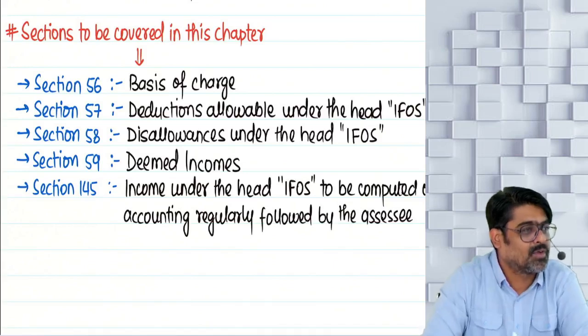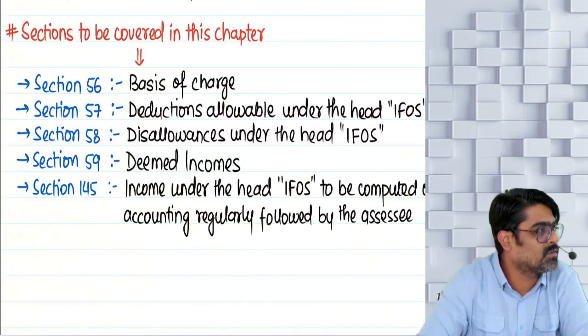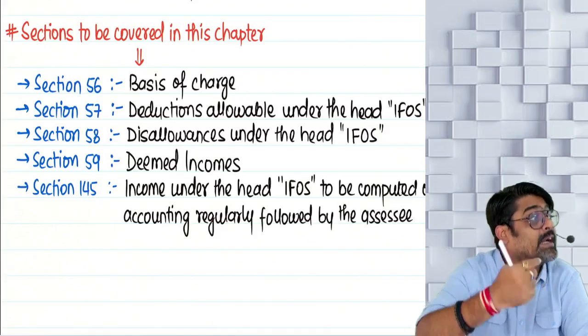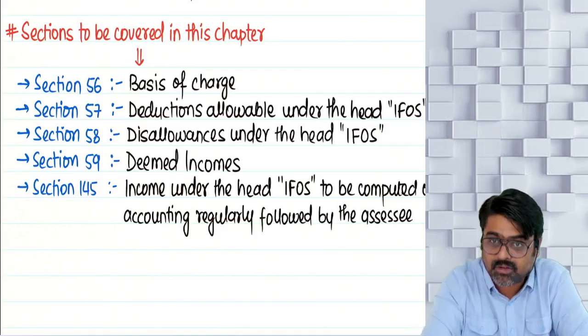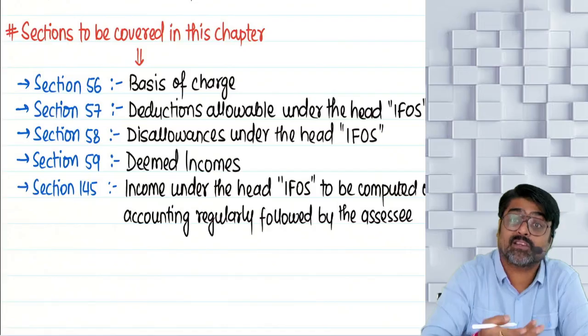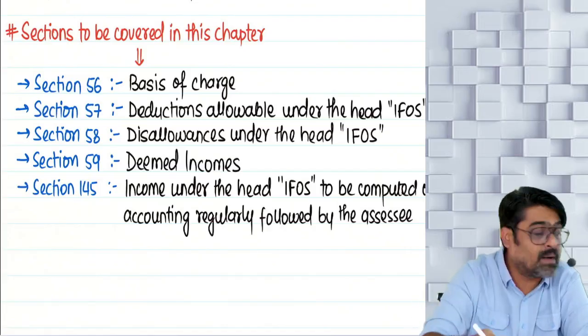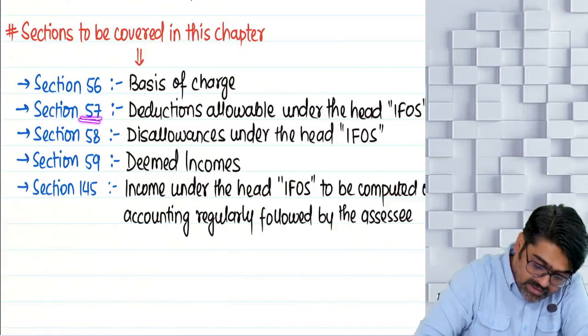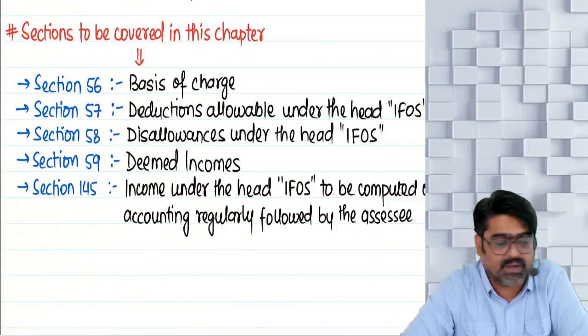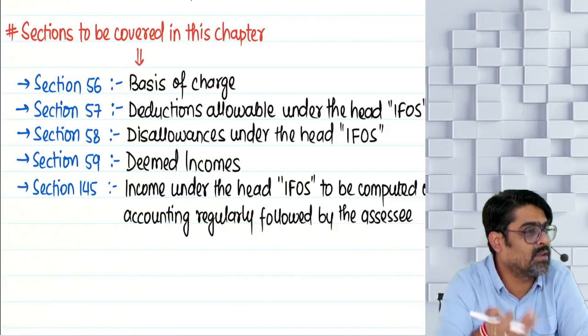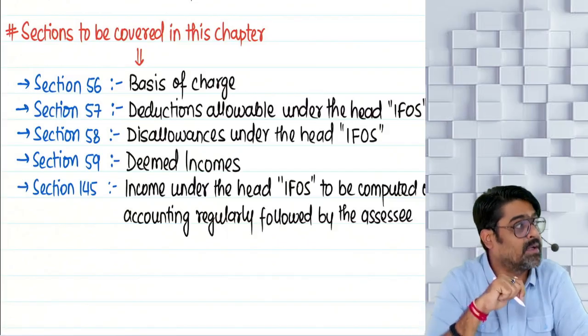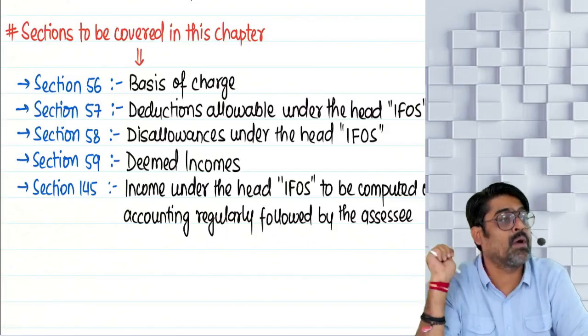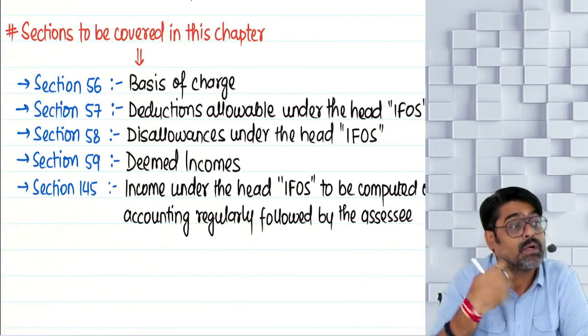Now, once the income is charged under this head, out of that income, you will get some reductions. You will be allowed to reduce some amounts, and that is known as deductions. So which all things you can take as a deduction out of the incomes which are taxed under the head IFOS? So the deductions are given under section 57. Yes or no? Now there are certain things which you cannot claim as a deduction. If you come, we will not allow it as a deduction. We will disallow.